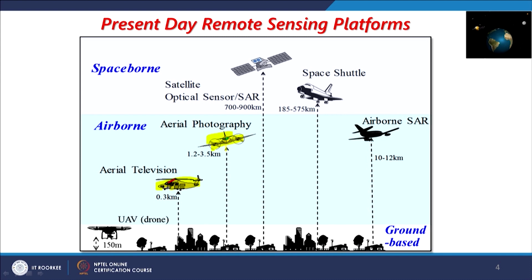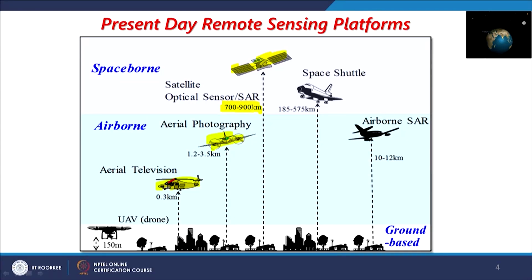But the more robust platforms are the satellites which are very far, around 700 to 900 kilometer. These remote sensing satellites are roughly at 840-50 kilometer plus minus 10 kilometer. These remote sensing, polar orbiting or near polar satellites are the satellites which I am talking about here.